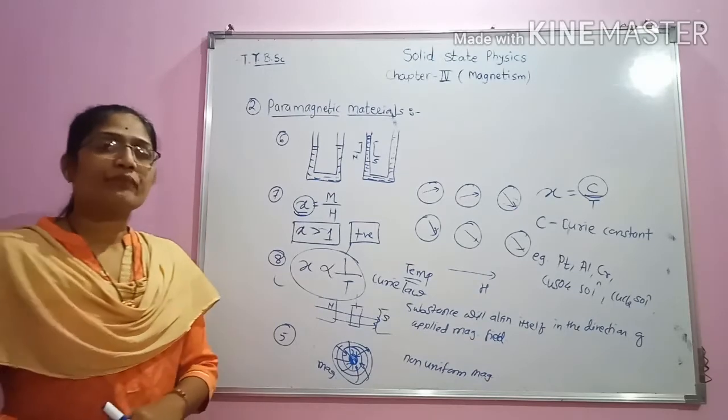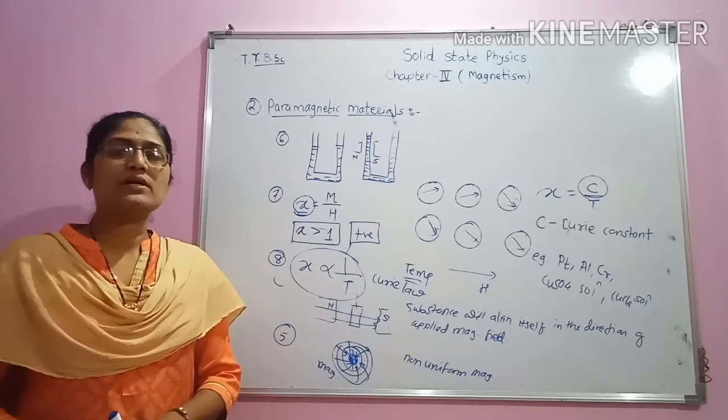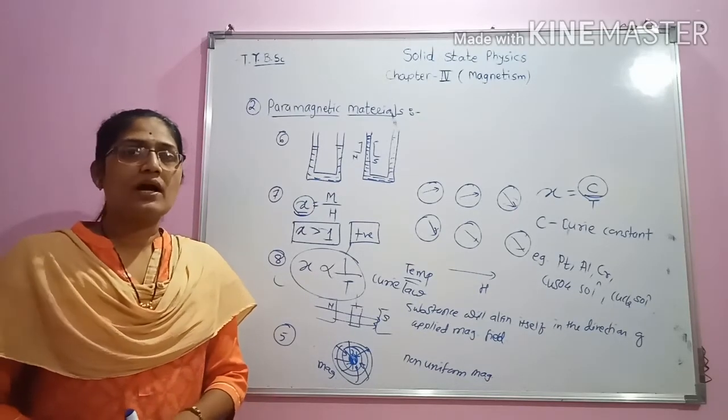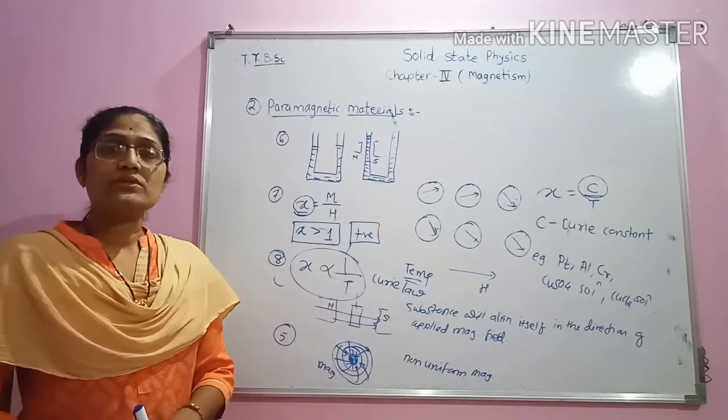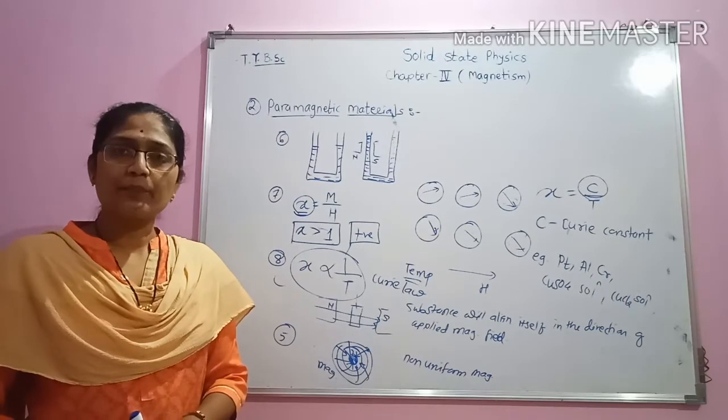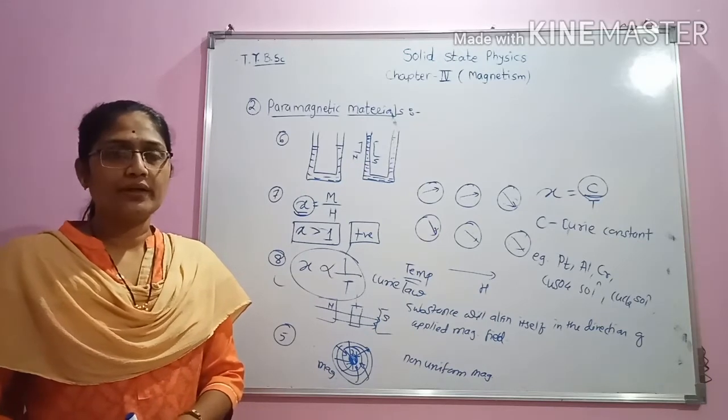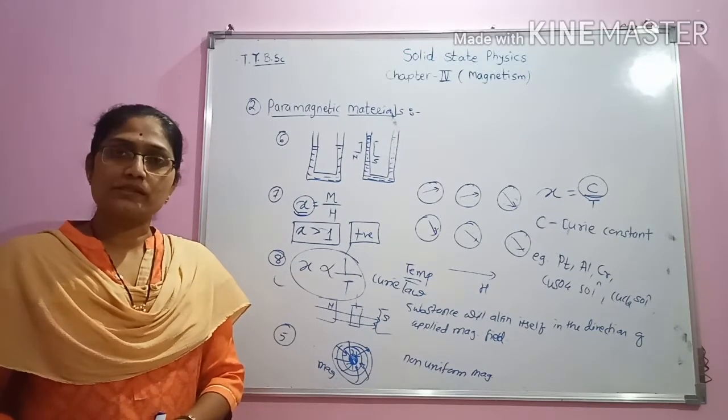We have seen what paramagnetic materials are. Paramagnetic materials are the magnetic materials in which dipoles are present, but these dipoles are randomly oriented and hence they get cancelled out.